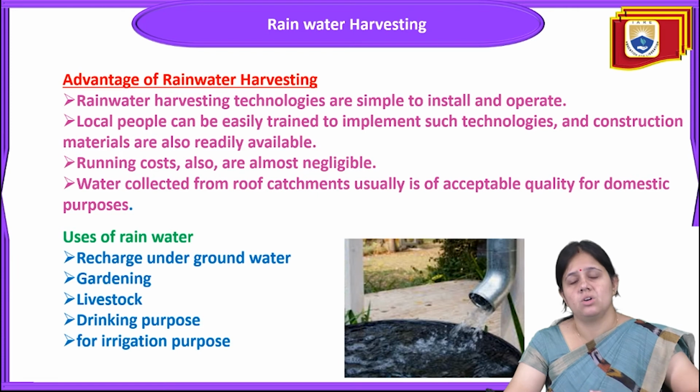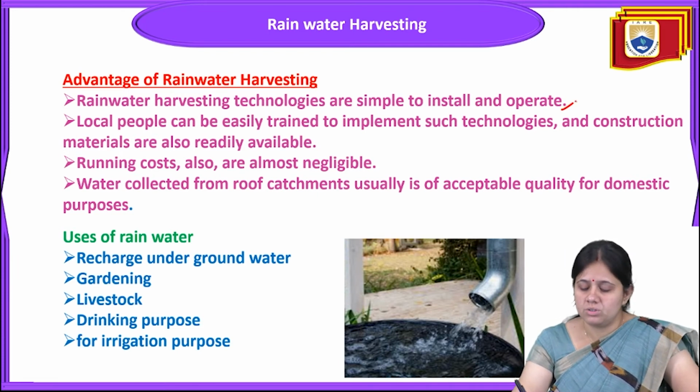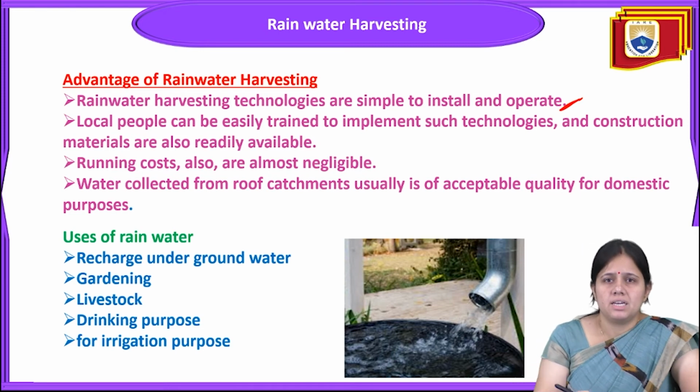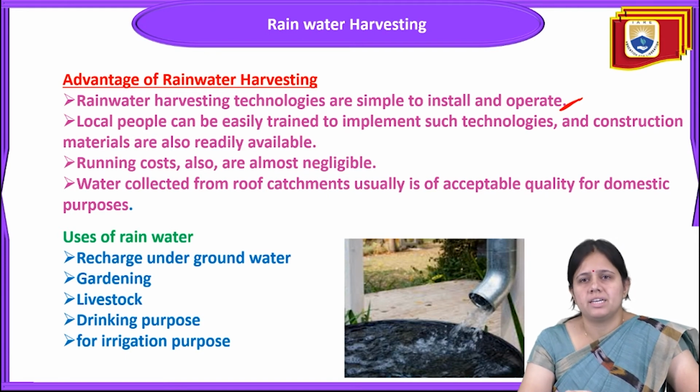Rainwater harvesting technologies are simple to install and operate. It is very simple to install and operate. Local people can be easily trained to implement such technologies, and construction materials are also readily available. Next, the running costs are almost very low. Water collected from a roof catchment usually has acceptable quality for domestic purposes.